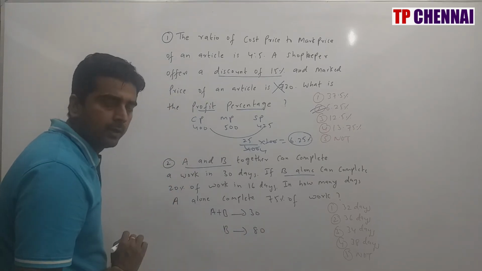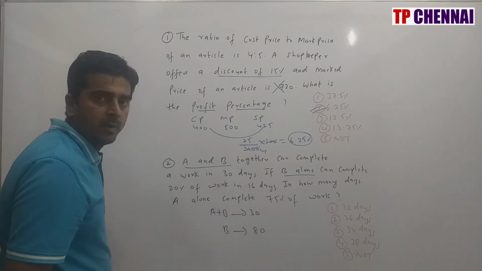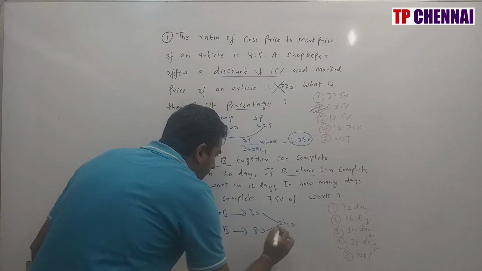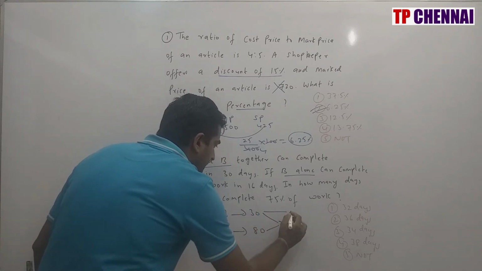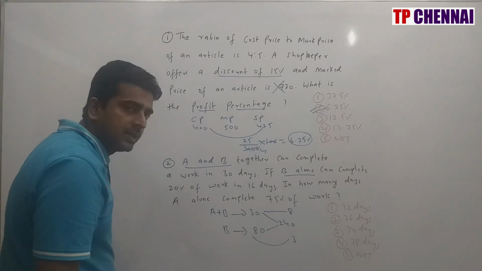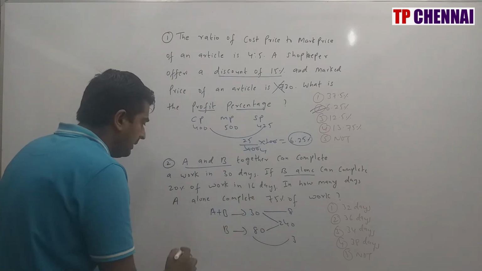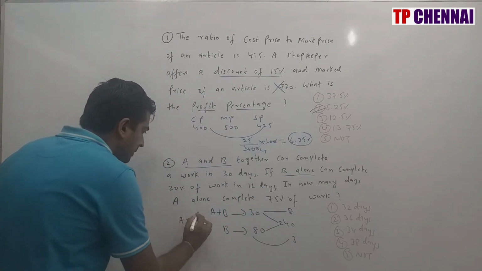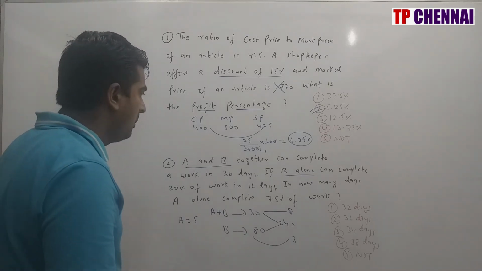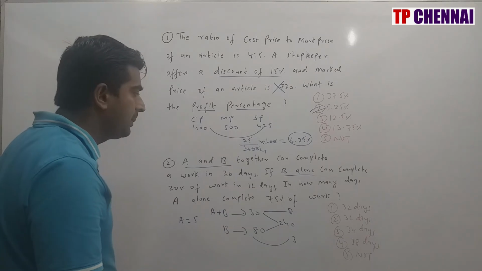Now we need to calculate the work. Work is nothing but the least common multiple of 30 and 20, which is nothing but how much? 240. So efficiency of A plus B is 8 and efficiency of B is nothing but 3. B efficiency is 3, A plus B efficiency is 8. So A efficiency will be how much? 5. Right?